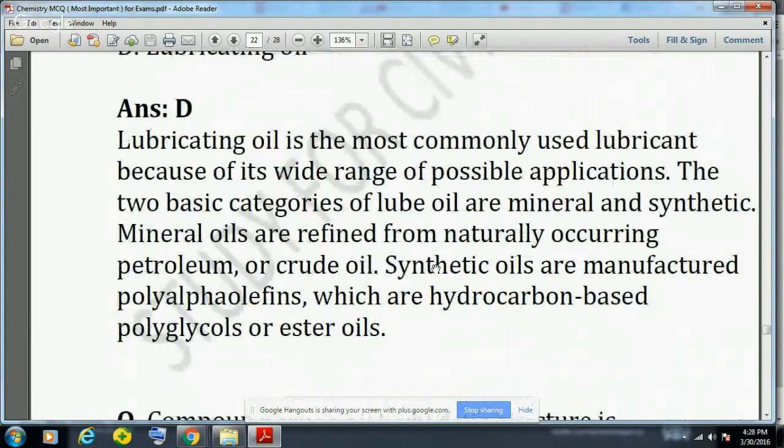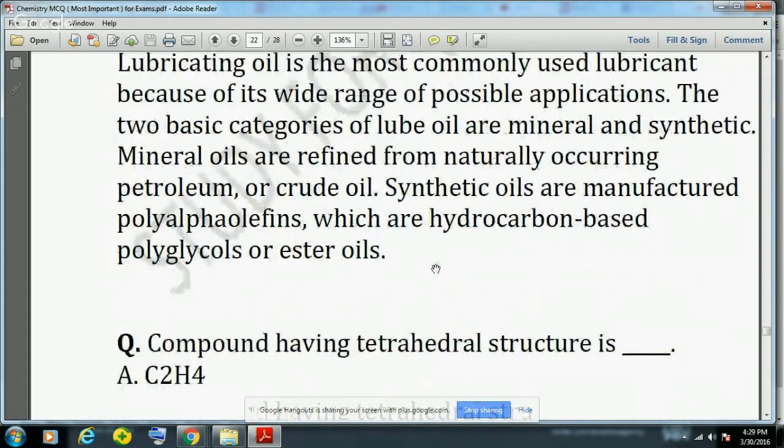Now lubricating oil is the most commonly used lubricant because of its wide range of possible applications. The two basic categories of lube oil are mineral and synthetic. Mineral oils are derived from naturally occurring petroleum or crude oil, and synthetic oils are manufactured from polyolefins, which are hydrocarbon-based, polyglycols or ester oils.